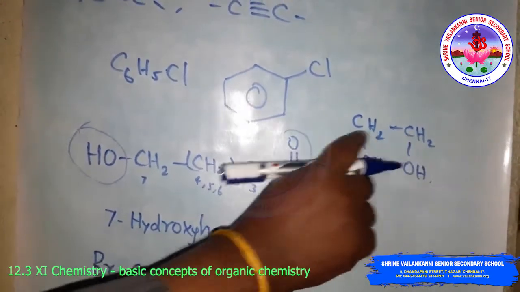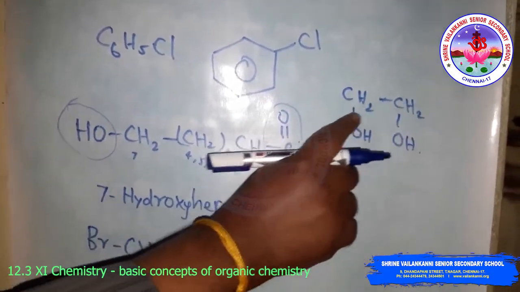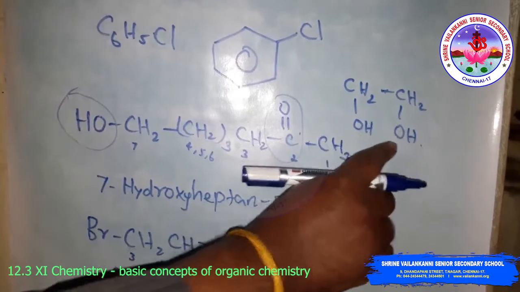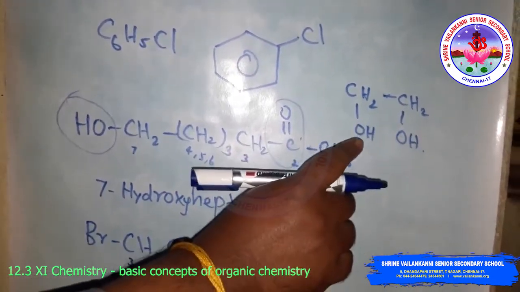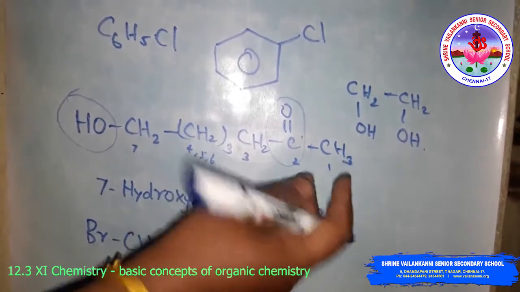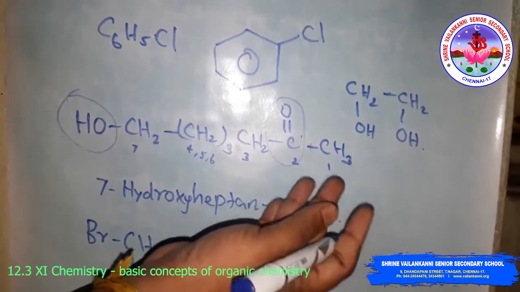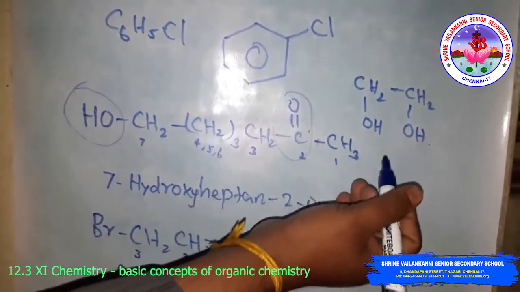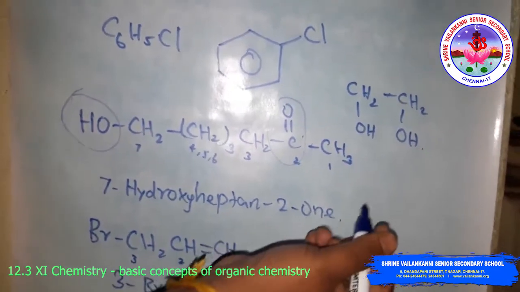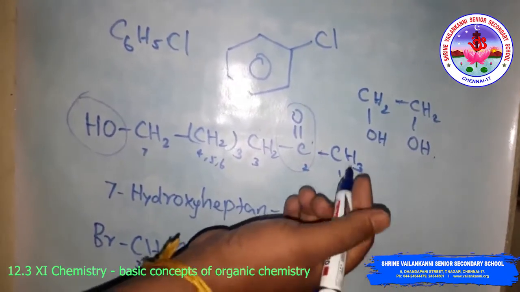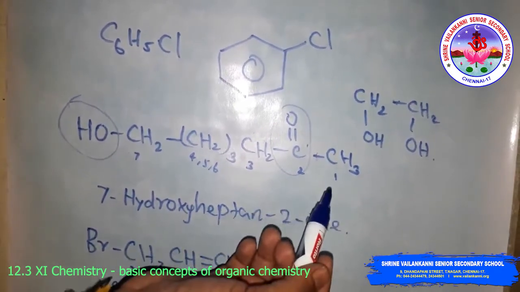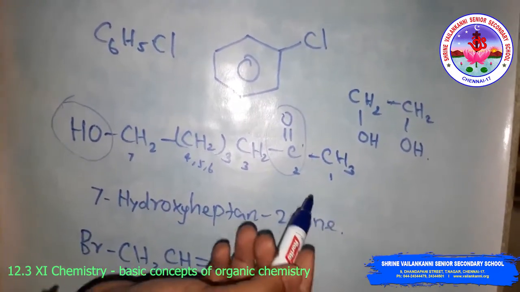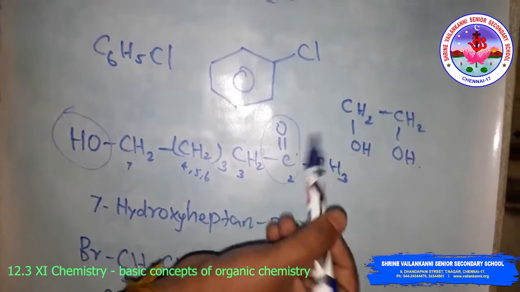Here, ethane has 2 carbon atoms, so it is ethane-1,2-diol. However, the ending "ne" of the parent alkane is dropped before adding the "ol". If there is more than one double bond or triple bond, you have to indicate them first. For example,